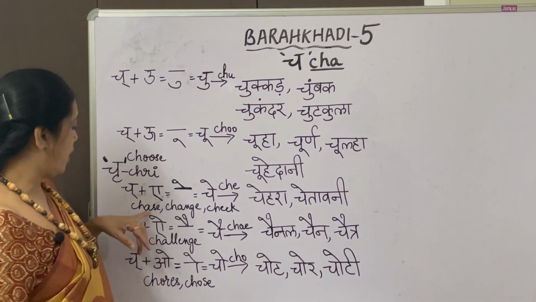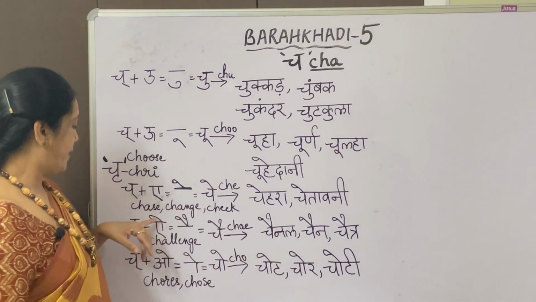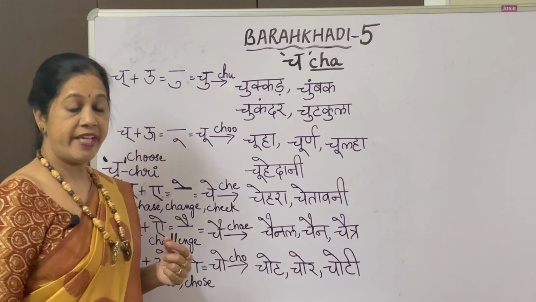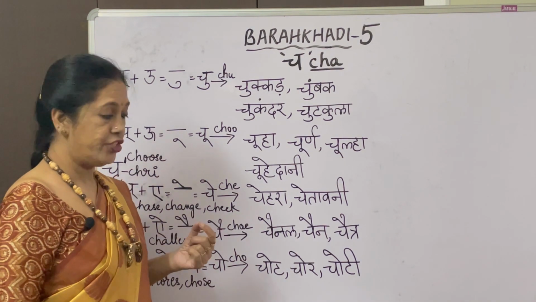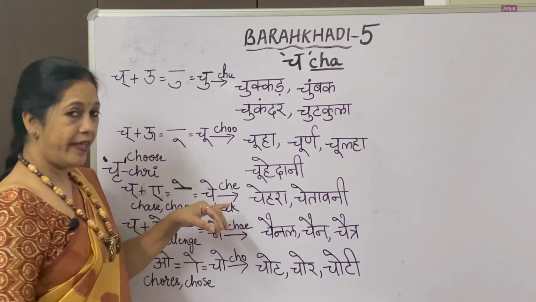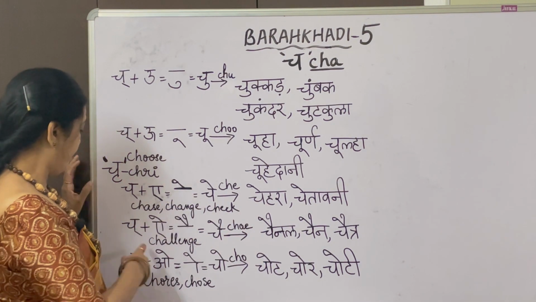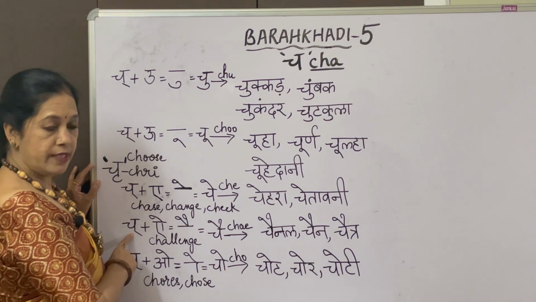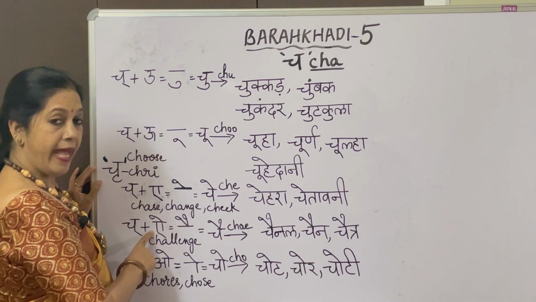Here you see how I've given you some words to show how to pronounce them. Like for example, how this letter sounds: chase, change, check. So that sound A, check. Now the next one, the half sound of ch, then a.